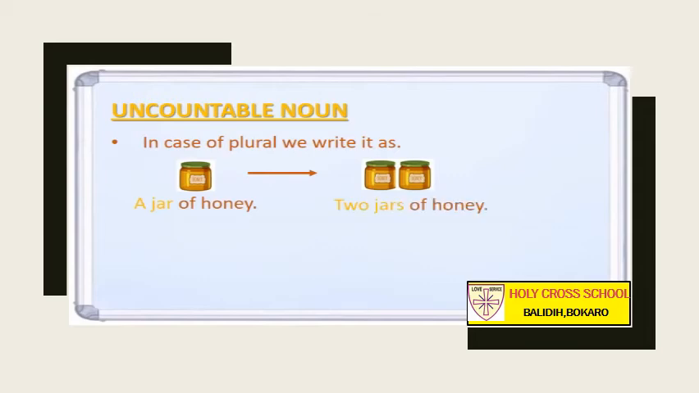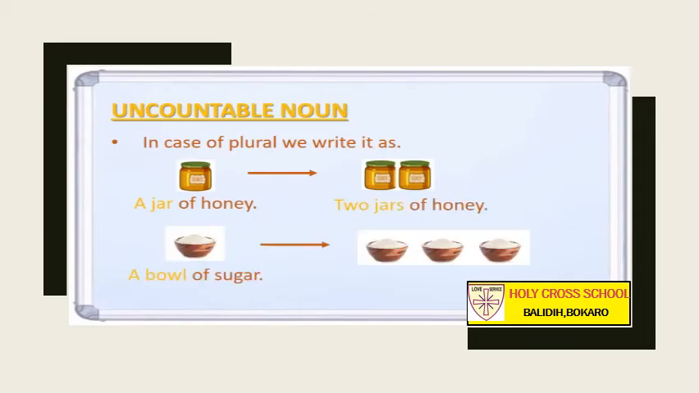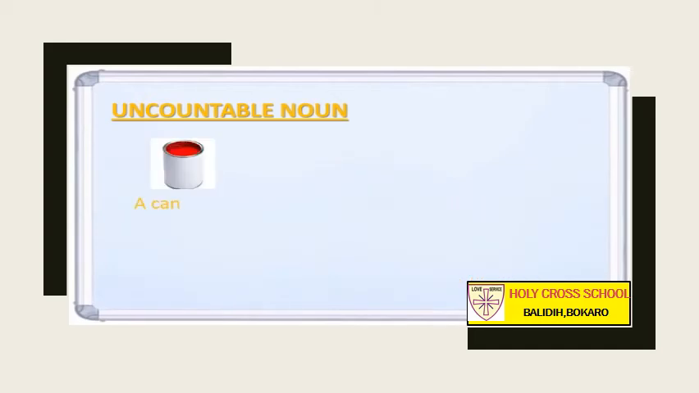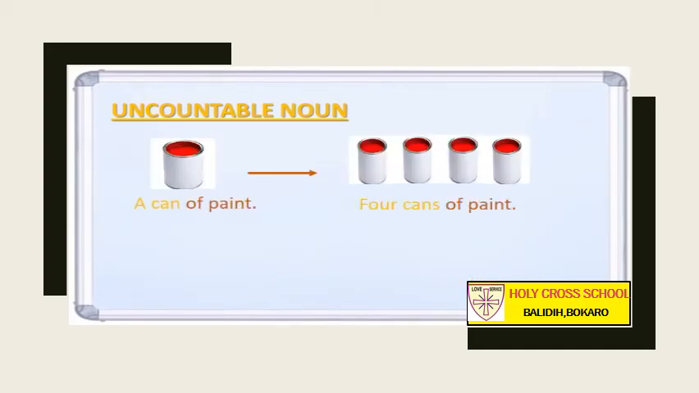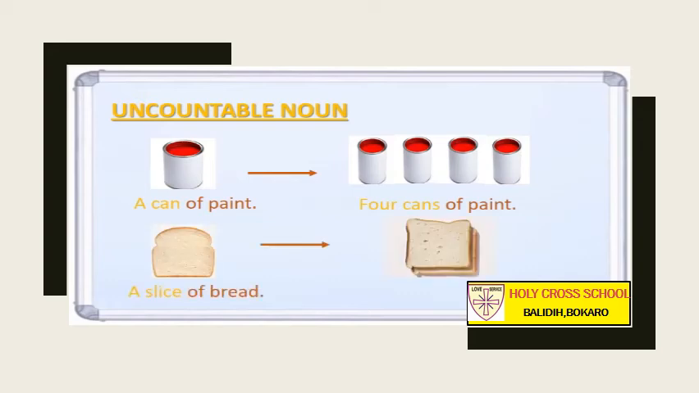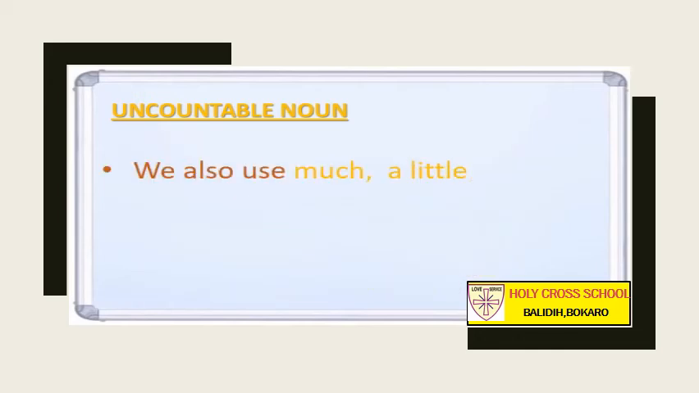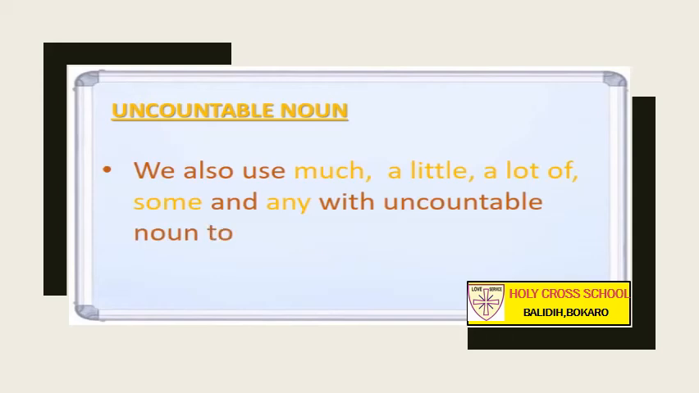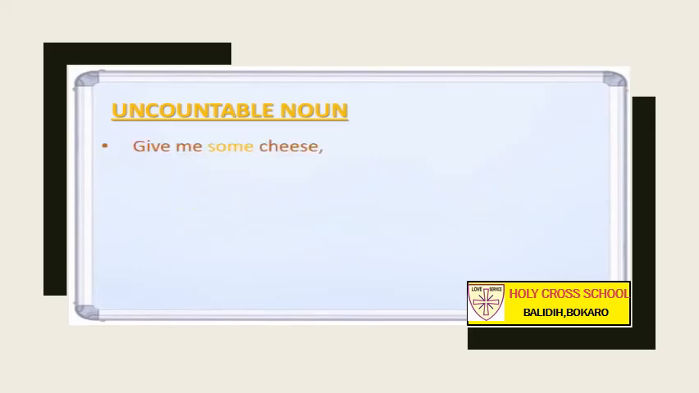In case of plural, we write it as a jar of honey, 2 jars of honey, a bowl of sugar, 2, 3 bowls of sugar, a can of paint, 4 cans of paint, a slice of bread, 2 slices of bread. We also use much, a little, a lot of, some and any with uncountable noun to show the quantity.